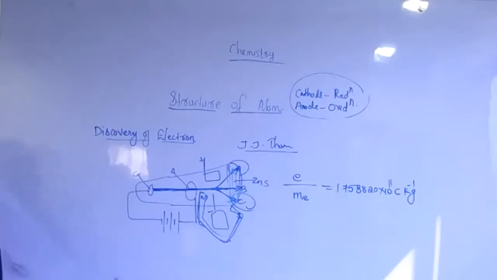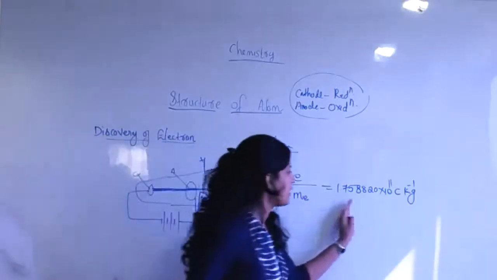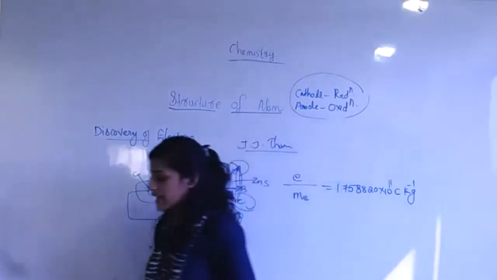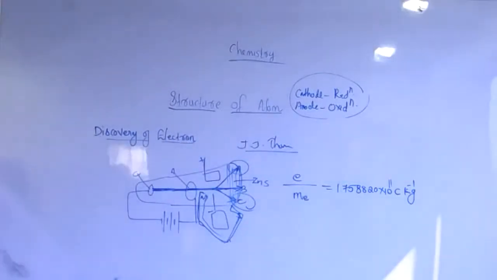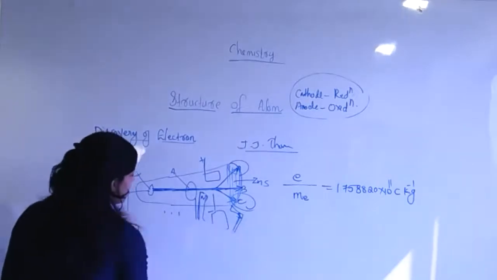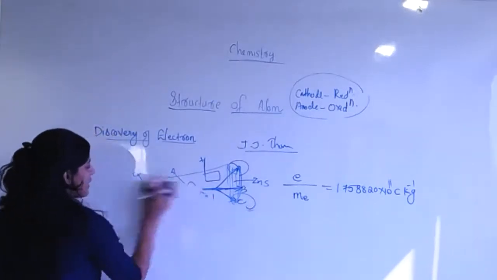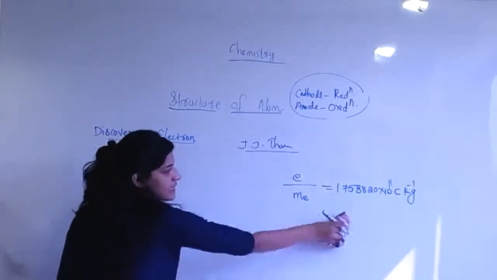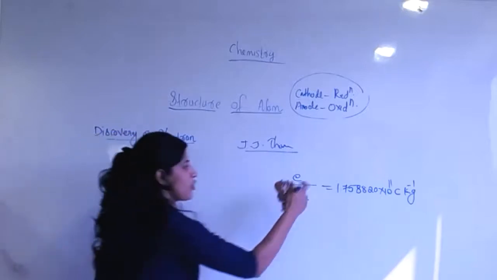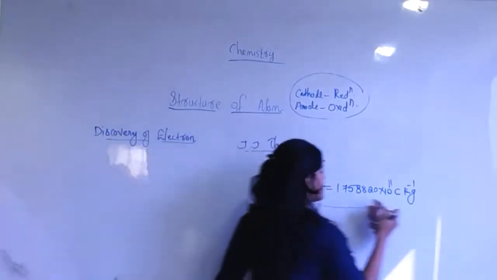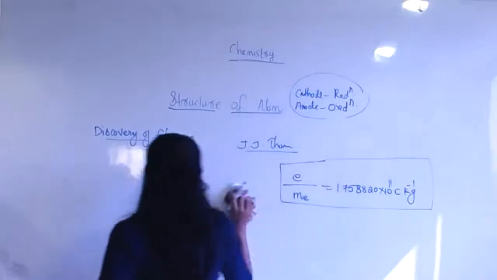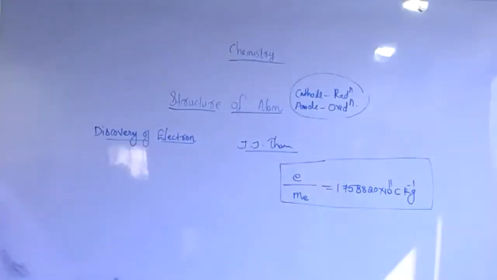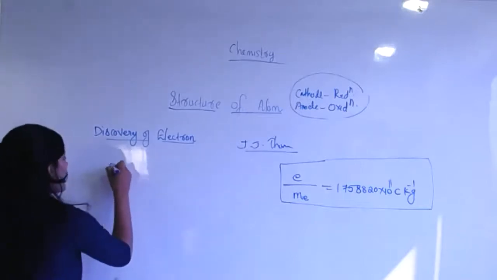Then after that, the e by m ratio was created, no doubt. Another scientist at the same time, named Millikan, also made another generalization related to the electron. We want to check that again. For the numericals, while we are solving numericals, this charge by mass ratio is very important, no doubt. Okay. So next one, another scientist named Millikan, who made an experiment that is called the oil drop experiment.